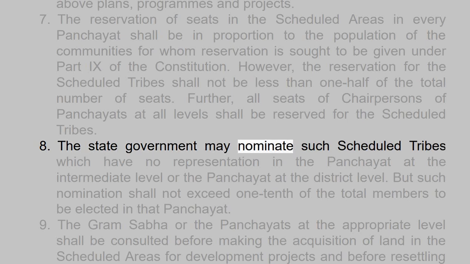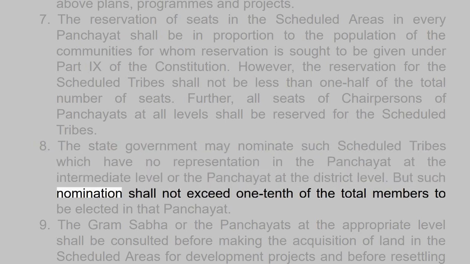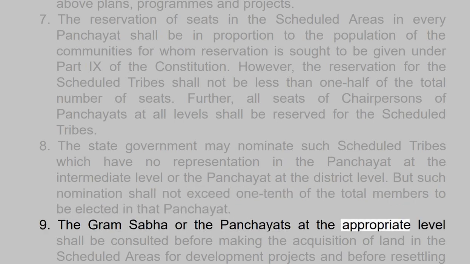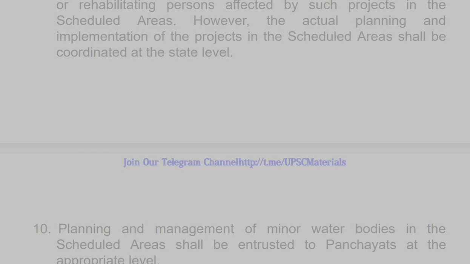8. The state government may nominate such scheduled tribes which have no representation in the panchayat at the intermediate level or the panchayat at the district level. But such nomination shall not exceed 1/10 of the total members to be elected in that panchayat. 9. The Gram Sabha or the panchayats at the appropriate level shall be consulted before making the acquisition of land in the scheduled areas for development projects and before resettling or rehabilitating persons affected by such projects in the scheduled areas. However, the actual planning and implementation of the projects in the scheduled areas shall be coordinated at the